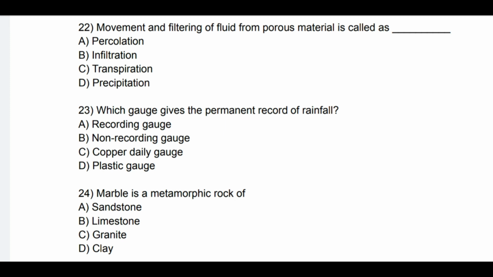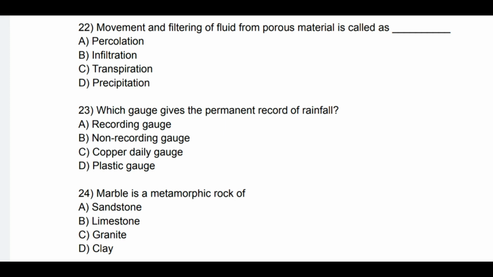Question number 23. Which gauge gives the permanent record of rainfall? See the options: A. Recording gauge, B. Non-recording gauge, C. Copper daily gauge, and D. Plastic gauge. So the correct option is A. Recording gauge.